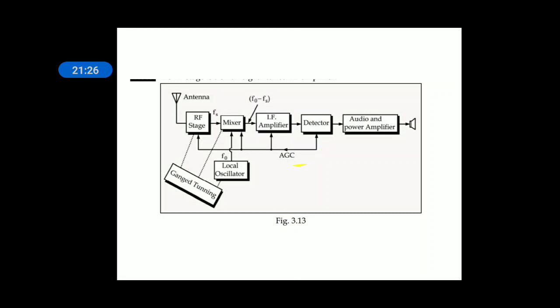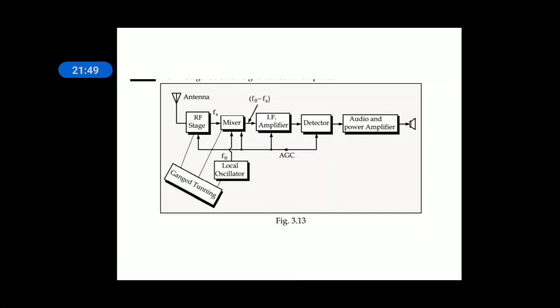That means there is a signal coming from the detector to the IF, mixer as well as RF stage. That is a reverse signal or a return signal going from the detector towards the input. Hence it is also called a feedback signal.